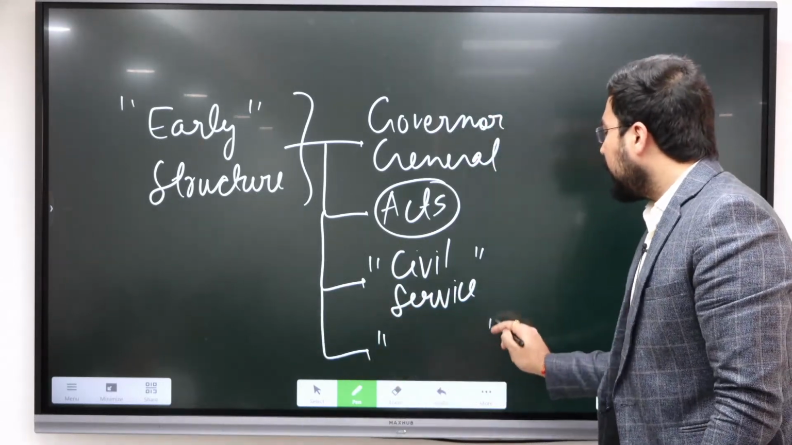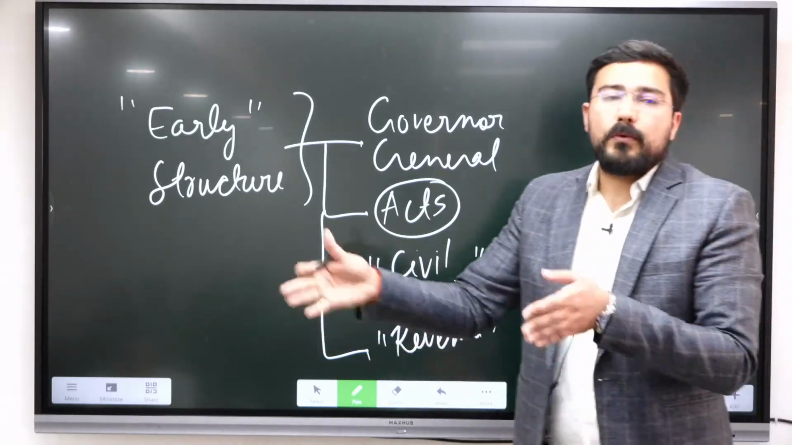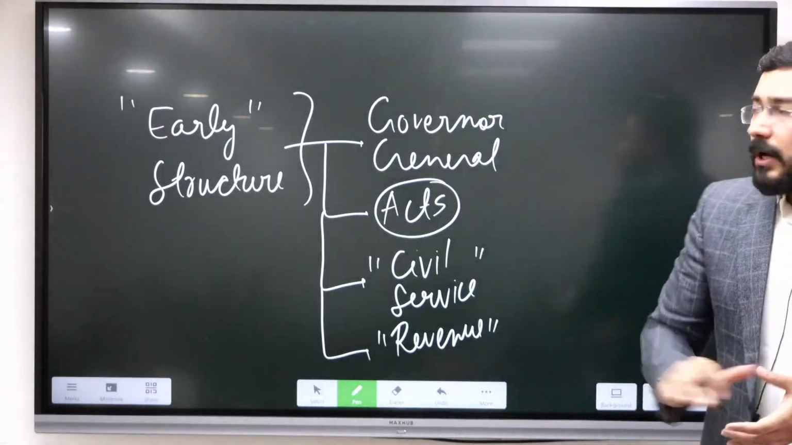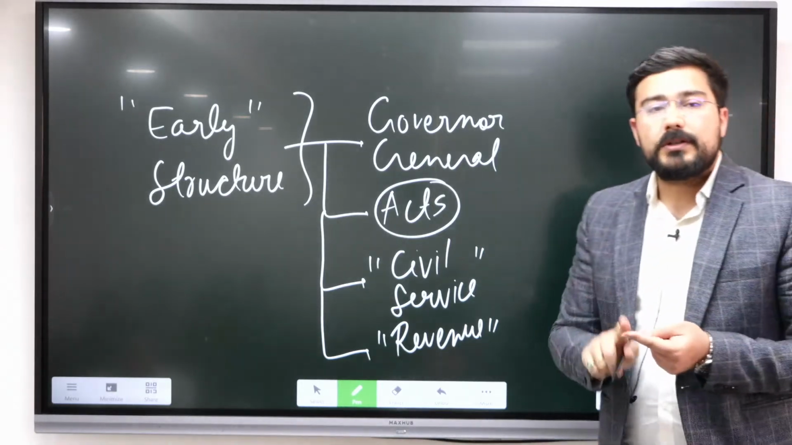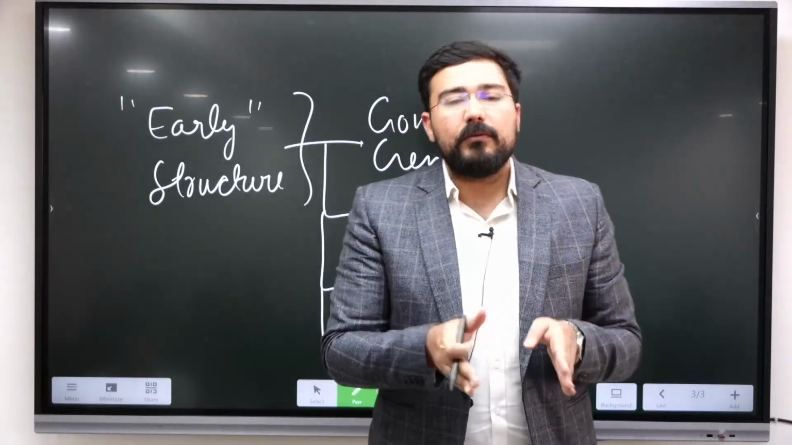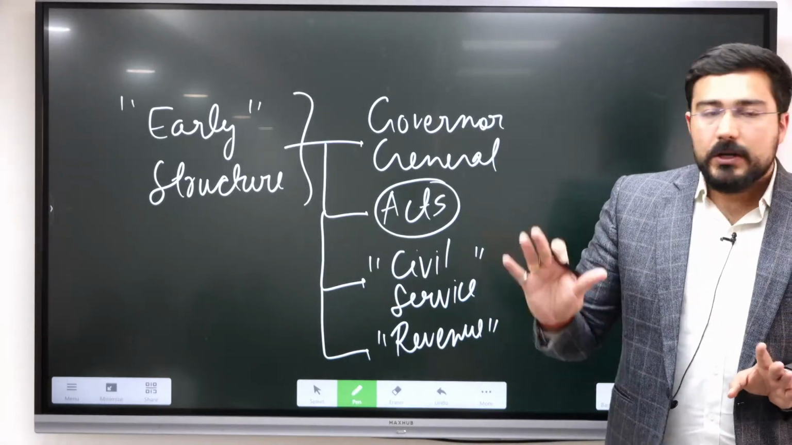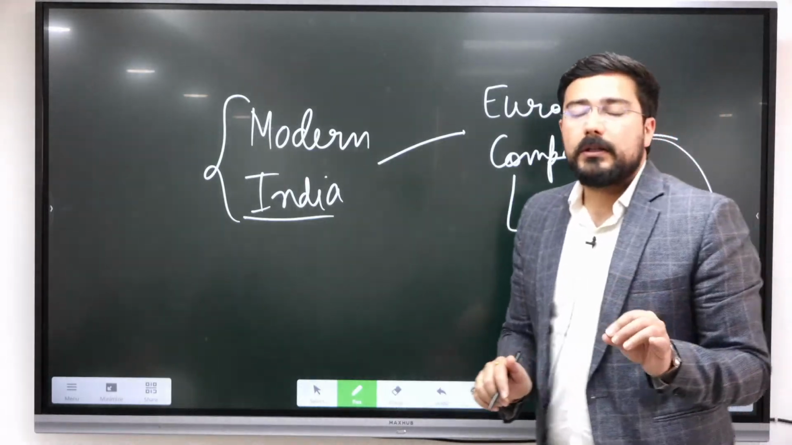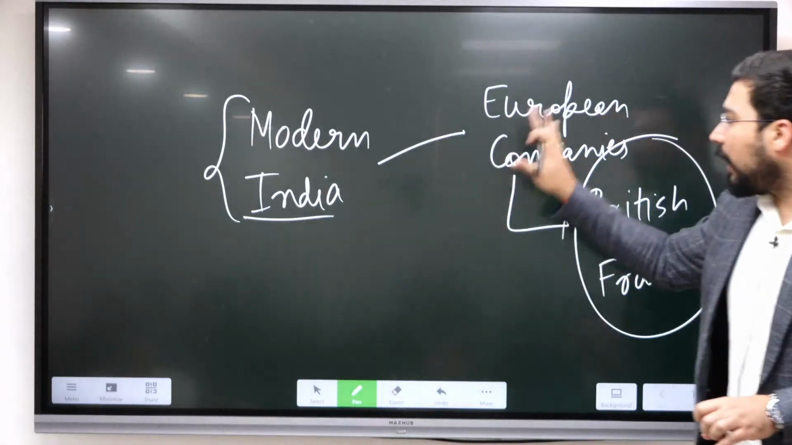We'll talk about even the initial revenue settlements, the overall progress towards the Permanent Settlement that will happen in 1793. So all these will become the early structure. Within this we will talk about the police structure, judiciary, all this. And then we'll read about the specific policies of the British. So when we're starting with modern India, तो आपका जो freedom struggle है, that is only 30 to 35% of the syllabus. उसके अलावा भी बहुत सारा syllabus है, and we'll start with this.